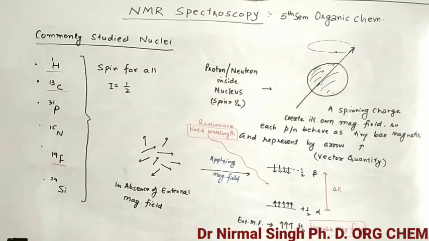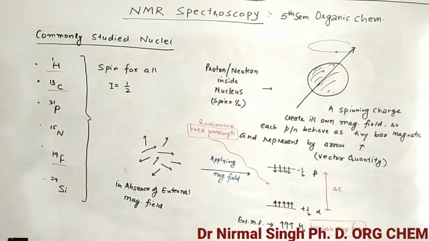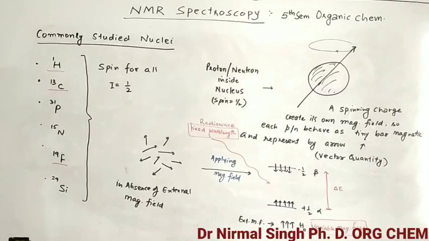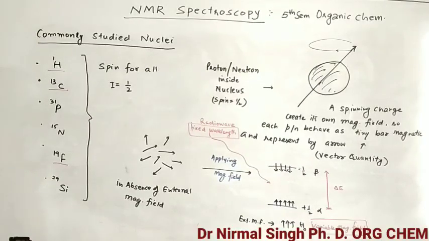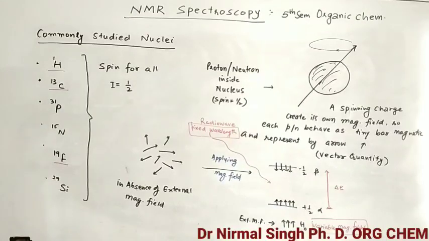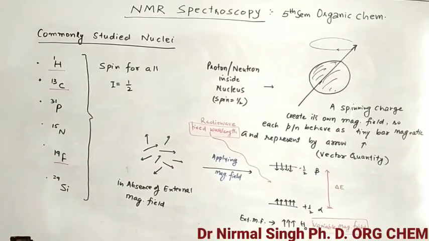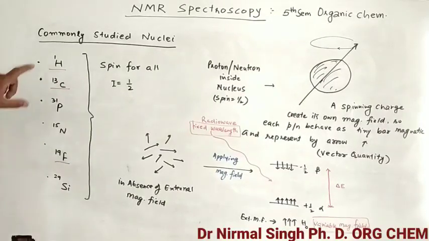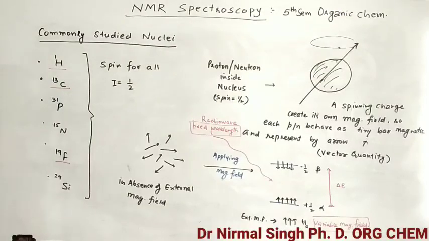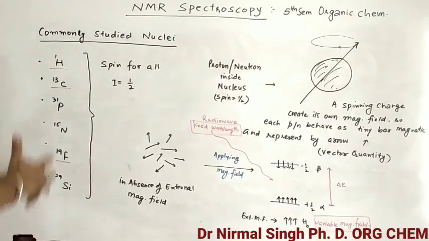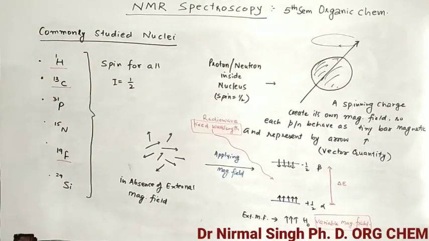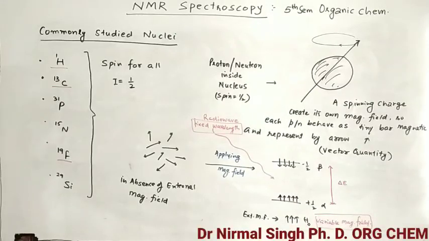Phosphorus-31 and nitrogen-15 are generally used to find the structure of biomolecules like proteins. F19 is generally used to analyze pharmaceutical drugs, because most pharmaceutical drugs have fluorine in them. Silicon is also used to find structure. So generally for any novel organic compound we use H1, C13 and a little bit of F19. One common thing in all these is that their net spin is half, so they are very NMR sensitive.